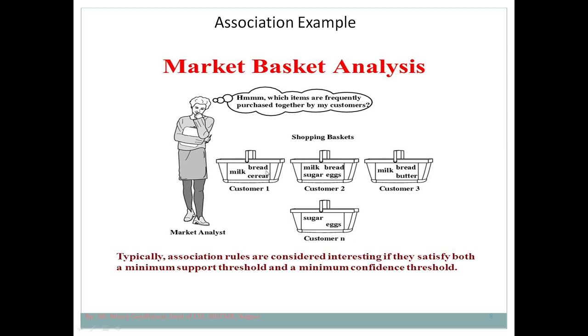So this is how unsupervised learning works. I hope you understand what unsupervised learning is, how it is different from supervised learning, and how it is classified. Unsupervised learning is classified into two categories: one is clustering and the second is association. We have seen clustering and we have seen association. So this is all about unsupervised learning. Thank you.